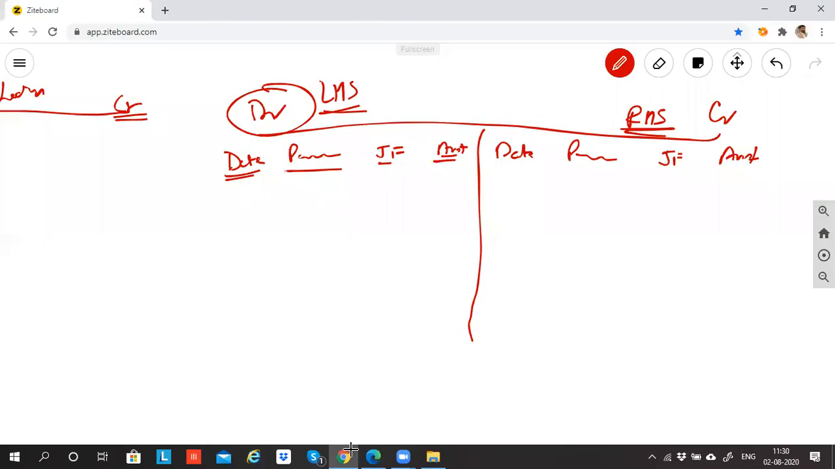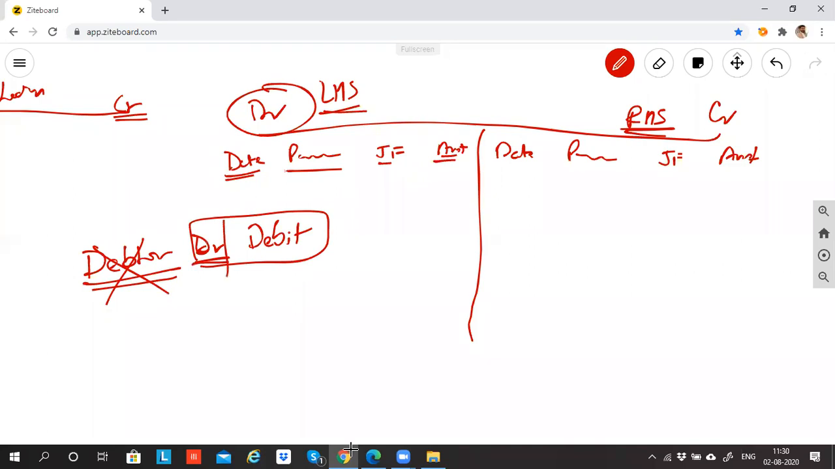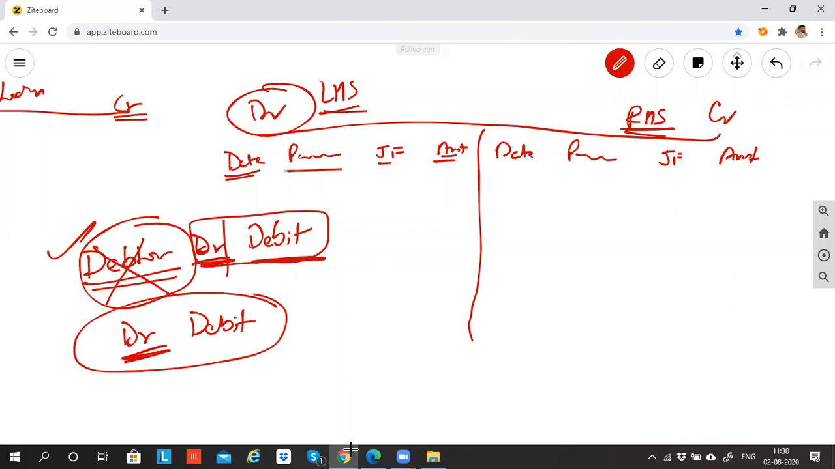A lot of the time people get confused with debtor. Debtor means DR, means debit? No, debtor is not DR. DR means only debit. When I say DR, a lot of people say cash account debtor. No, it is cash account debit. DR stands only for debit. Debit is different, debtor is different. Did we not learn the meaning of debtor in the second chapter? Debtor is my customer. DR does not mean debtor.